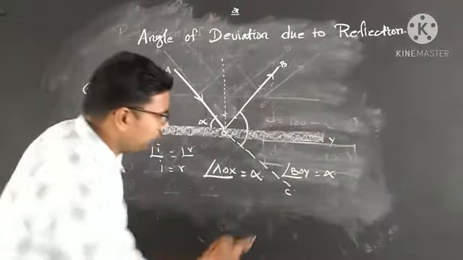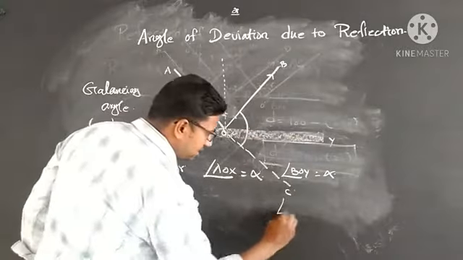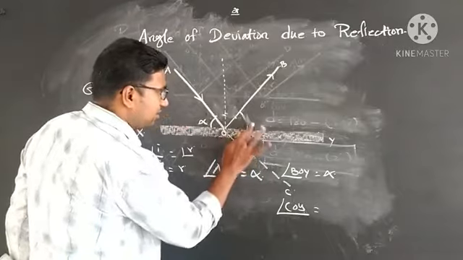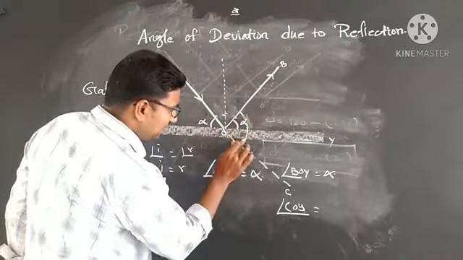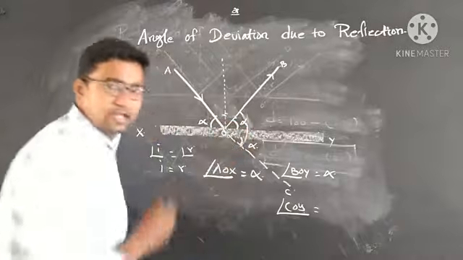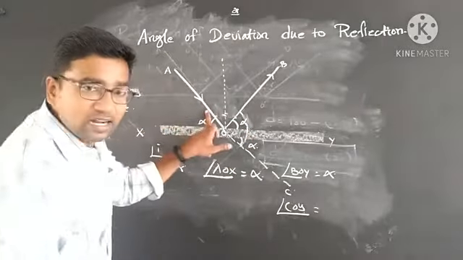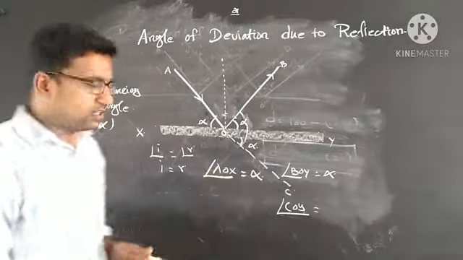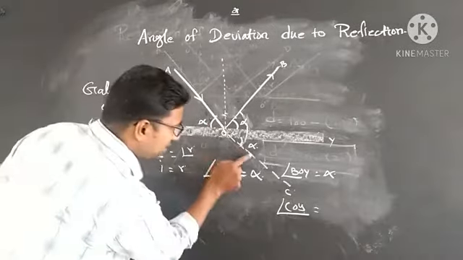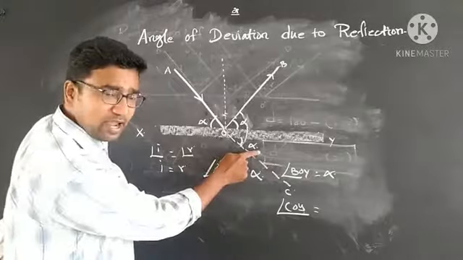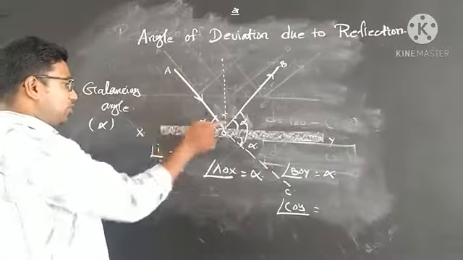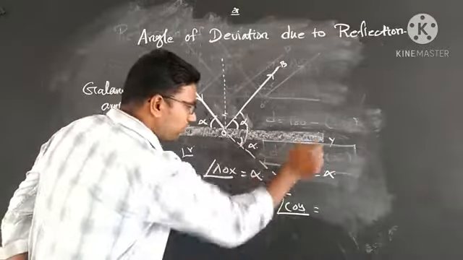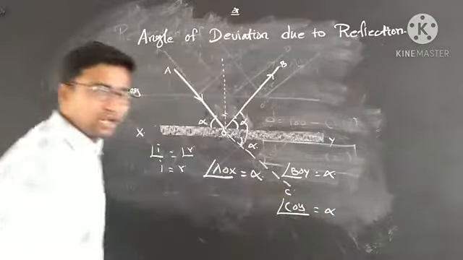What is the angle COY? It is also the same angle, alpha, because the deviated line and the undeviated line are continuations, so the angle AOX is alpha and the angle COY is the same alpha.